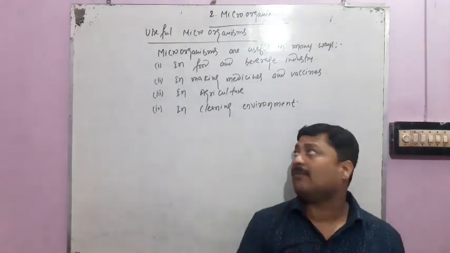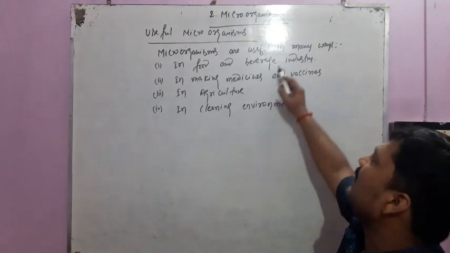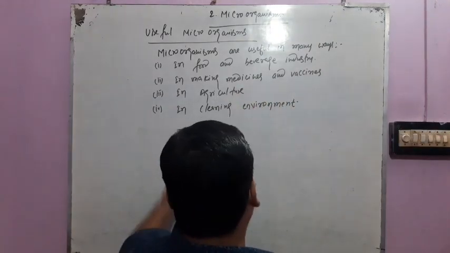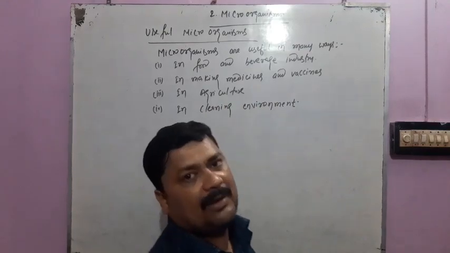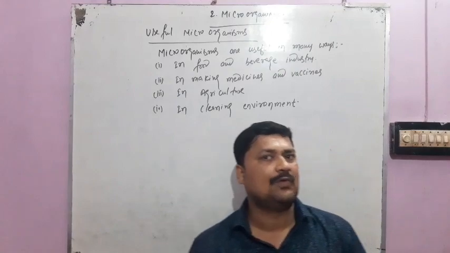So one by one, each topic we have to discuss here. In these four things the microorganisms are very useful to us.